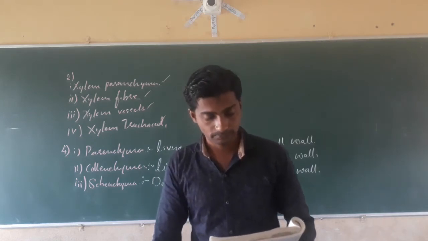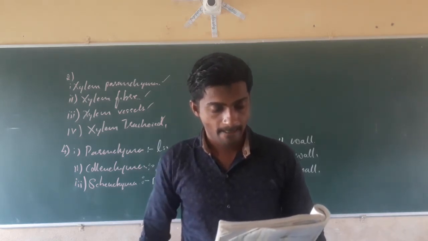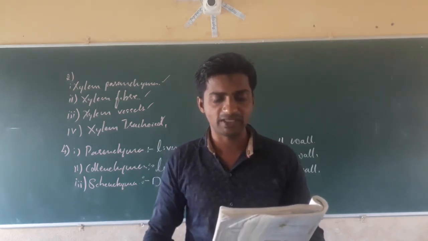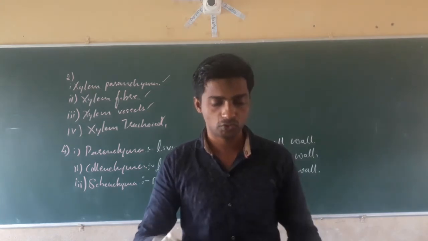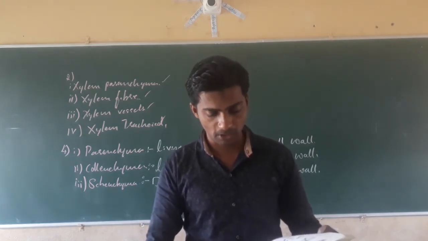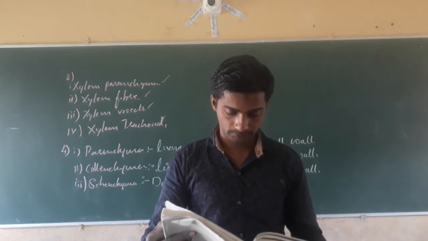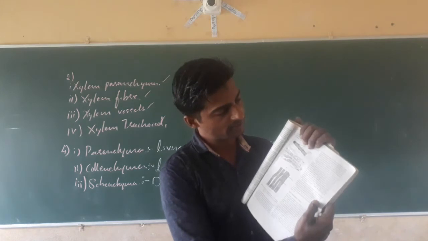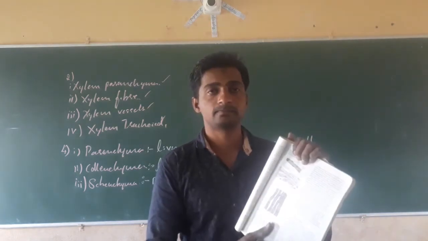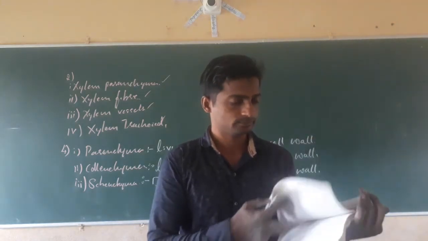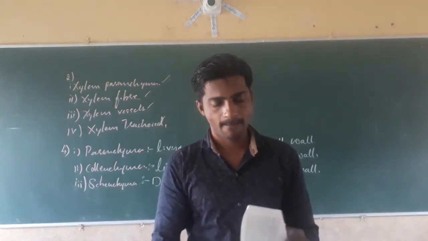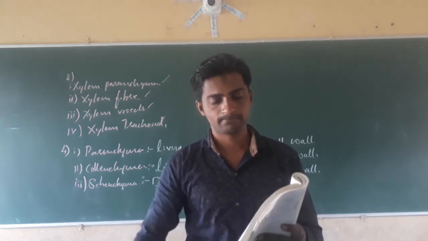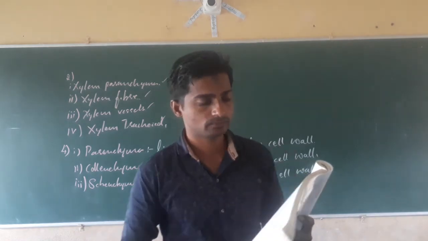Next, the sixth question: show diagrammatically the difference between the three types of muscular tissue. That is on page number 77. You have to write it with the diagram. Yes, diagrammatically we have the difference here.